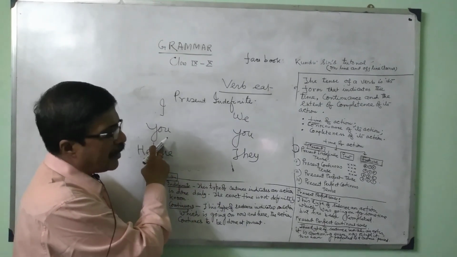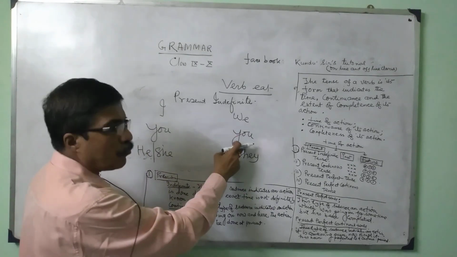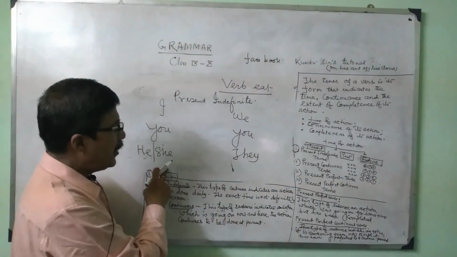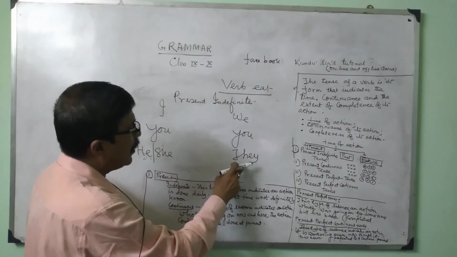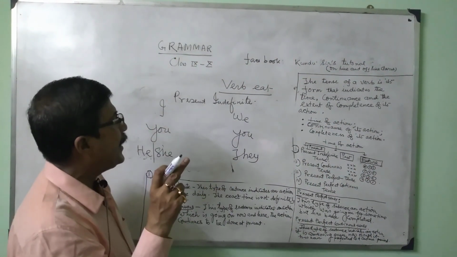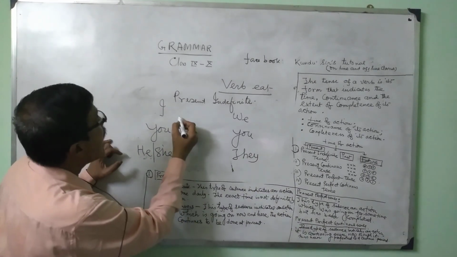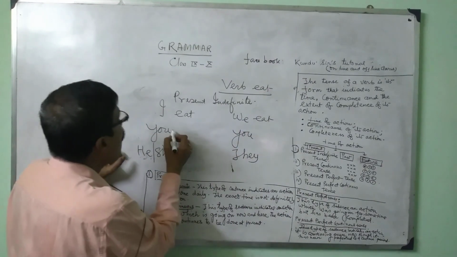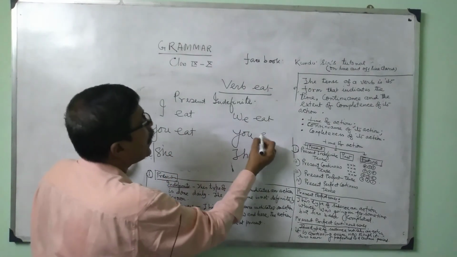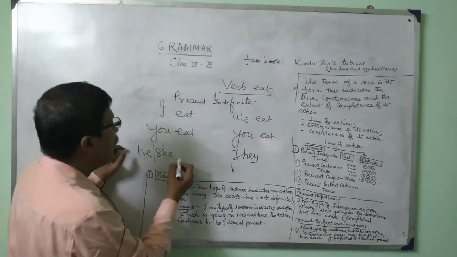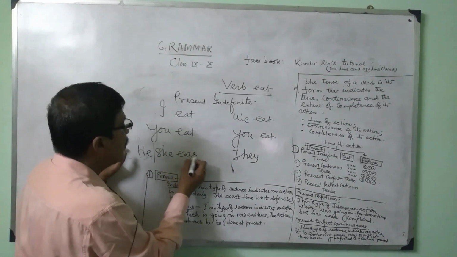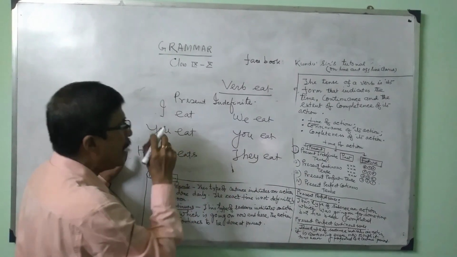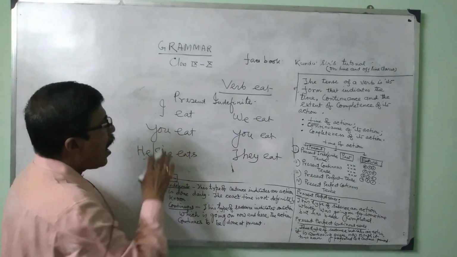Second person singular you, and second person plural is also you. And third person he or she, and third person plural they. We have taken the verb eat. So I eat, we eat, you eat, you eat, he or she eats, they eat.